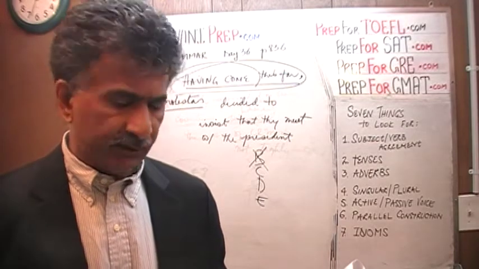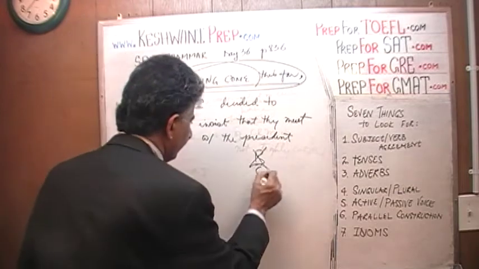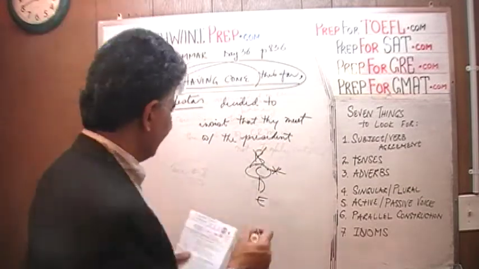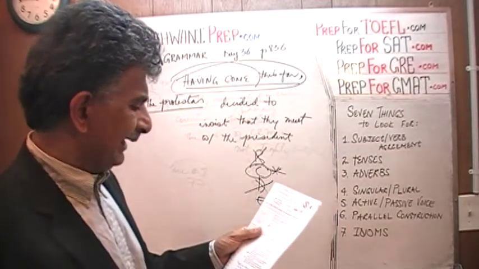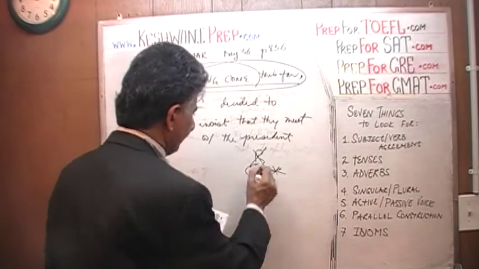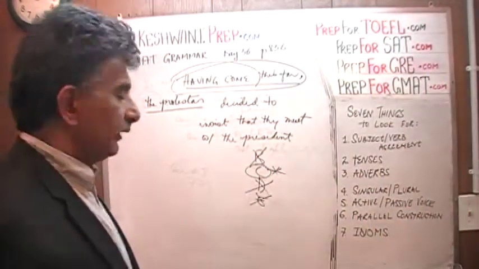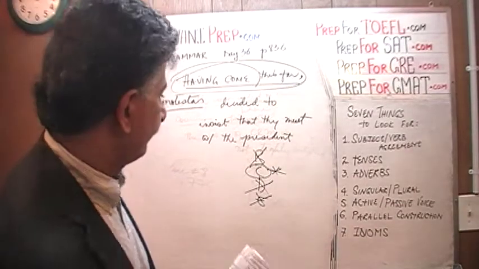Looking at C now: having come this far, the protesters, there you go. The answer is C. D says to come this far. No, that's ridiculous. And E says protesters came this far. No, that's not it. The answer is C. Having come this far, they decided to insist on seeing the president before they left the building.